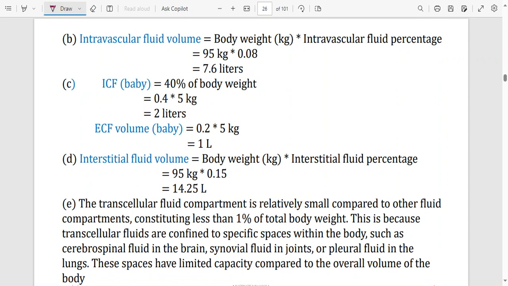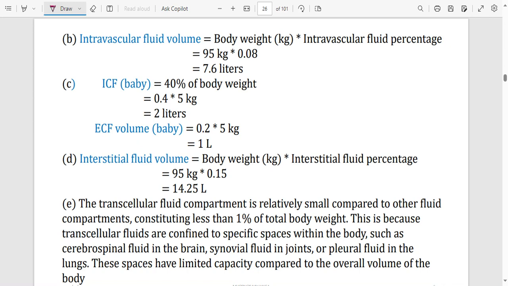Now the ICF of the baby, you know that ICF is 40% of the weight. So that is going to be 40%. The baby is 5 kg, that is going to be 2 liters. And then ECF of the body of the baby, ECF is 20% of the weight. That is 0.2, which is 20% times 5 kg, which is 1 liter.